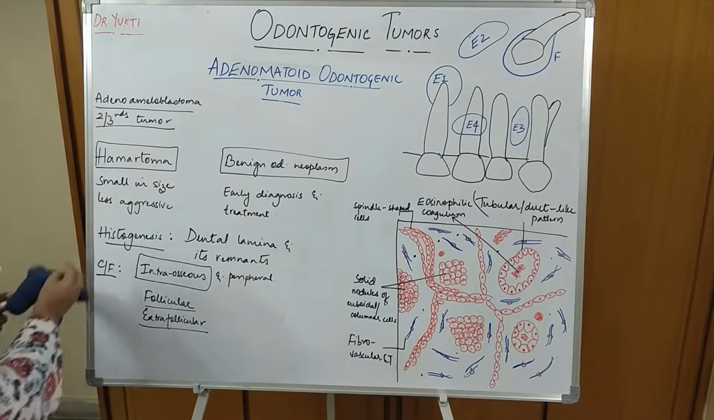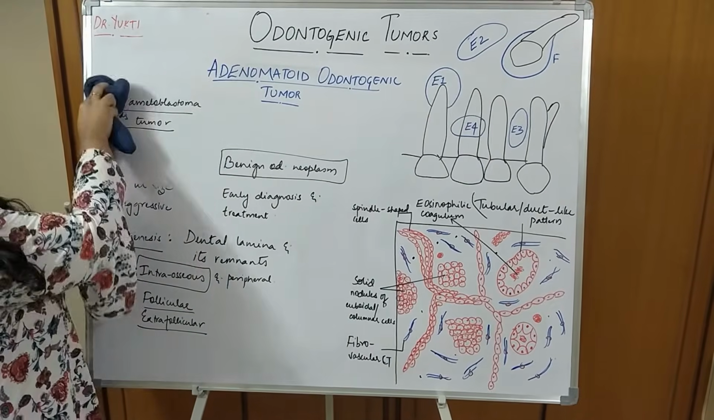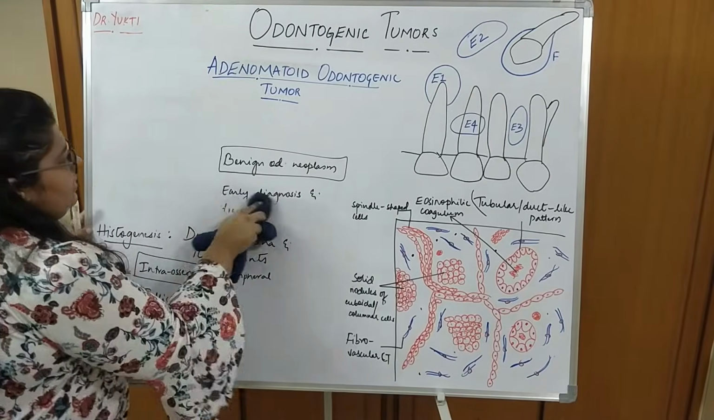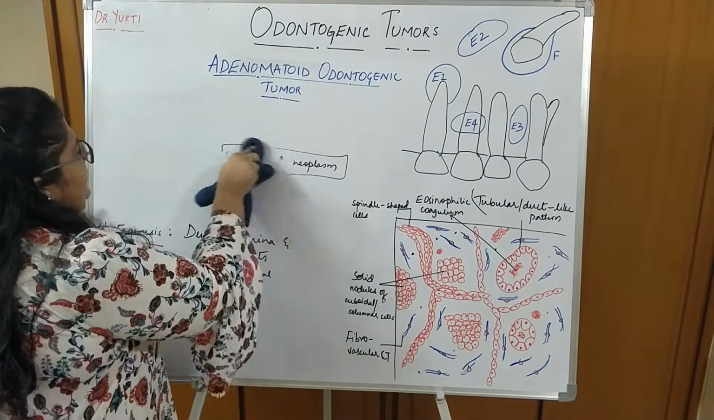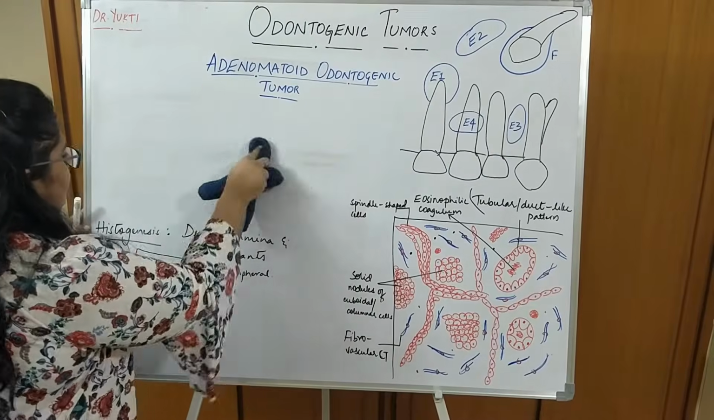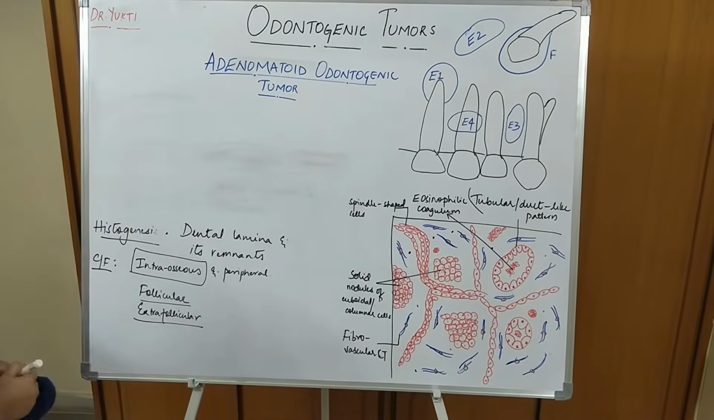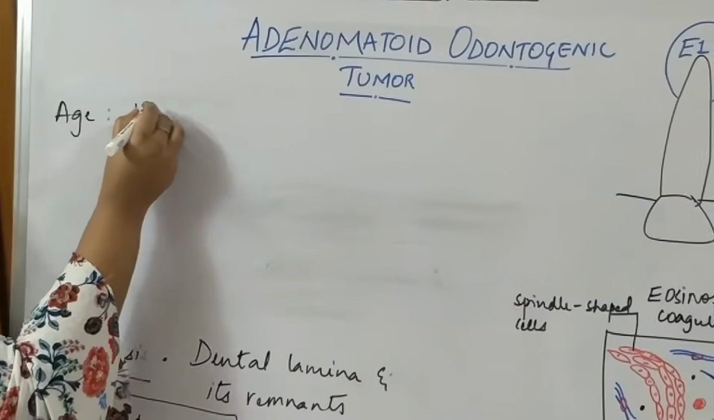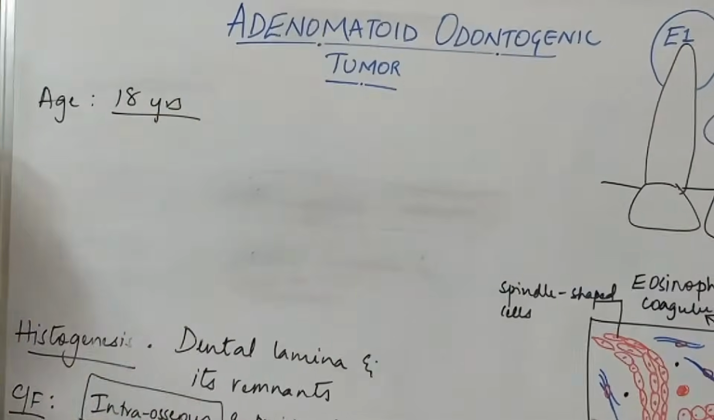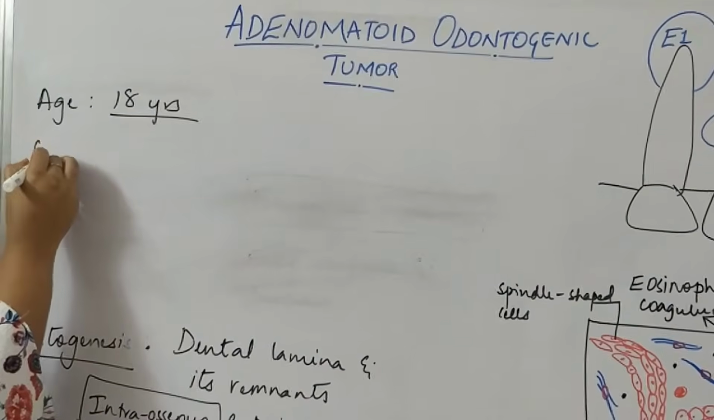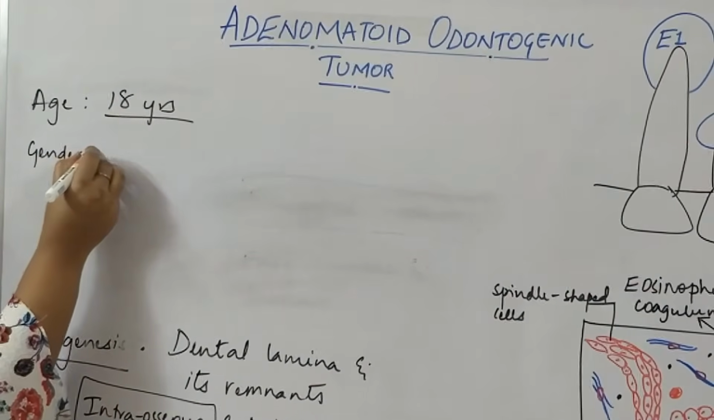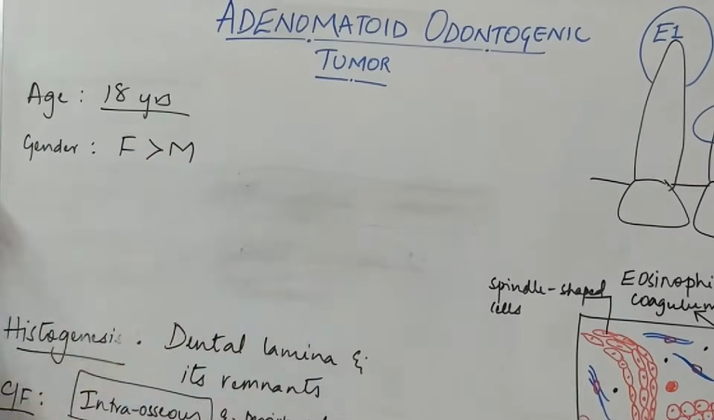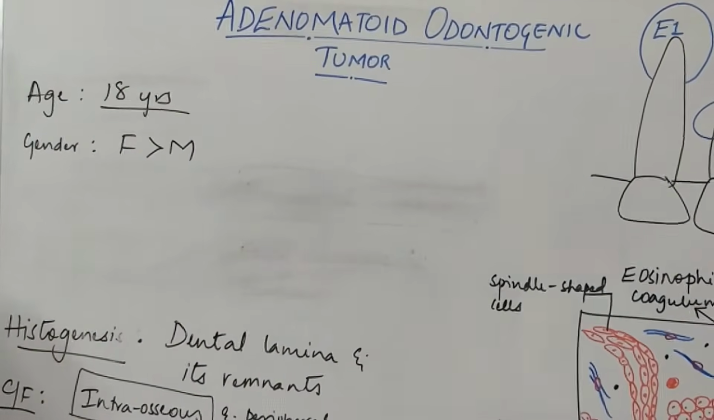Next is the age that is more commonly affected. AOT usually occurs in the younger age group, and the average age at which AOT manifests is 18 years. So it is a very young age group that you see AOT in. 18 years is the average age. The gender most commonly affected is females more than males. 2/3 of the tumors occur in females.